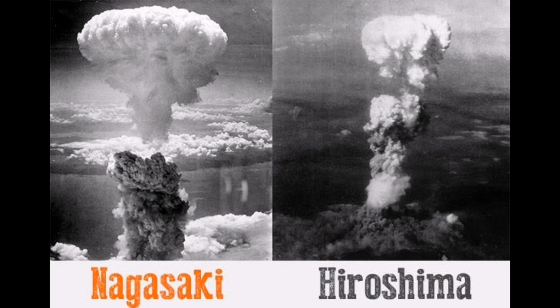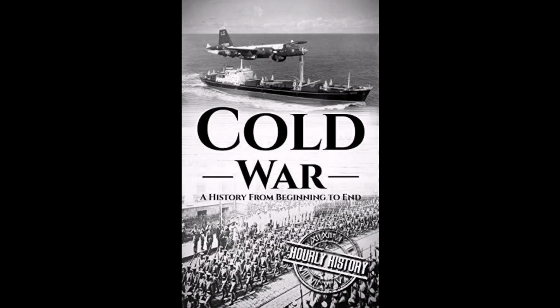So after everything happened, Germany was defeated and Japan also was defeated, and then slowly the Second World War came to an end. But even though the war came to an end, it gave rise to something else which is known as the Cold War. Among the many events that took place after the Second World War was the beginning of the Cold War. 1945 to 1991 is the long period of the Cold War.